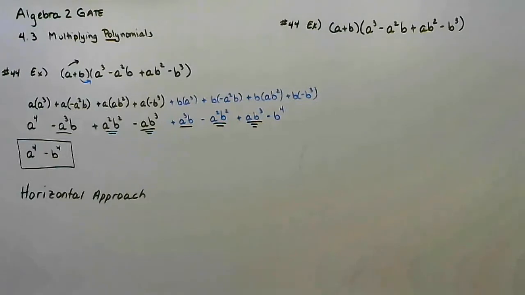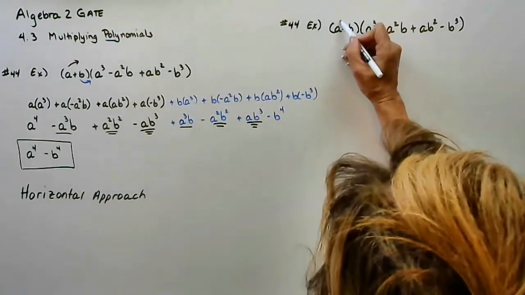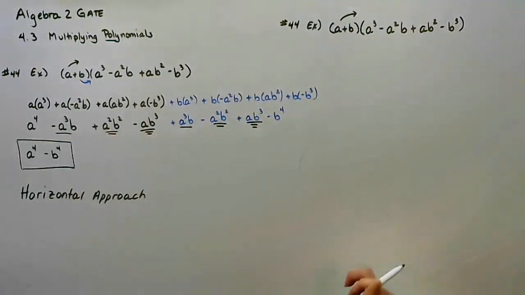Always works, but sometimes it can go all the way across your paper and you run out of room. But we could also do the same thing vertically. We could say, okay, first, I'm going to do the same thing. I'm going to distribute the a to everything.